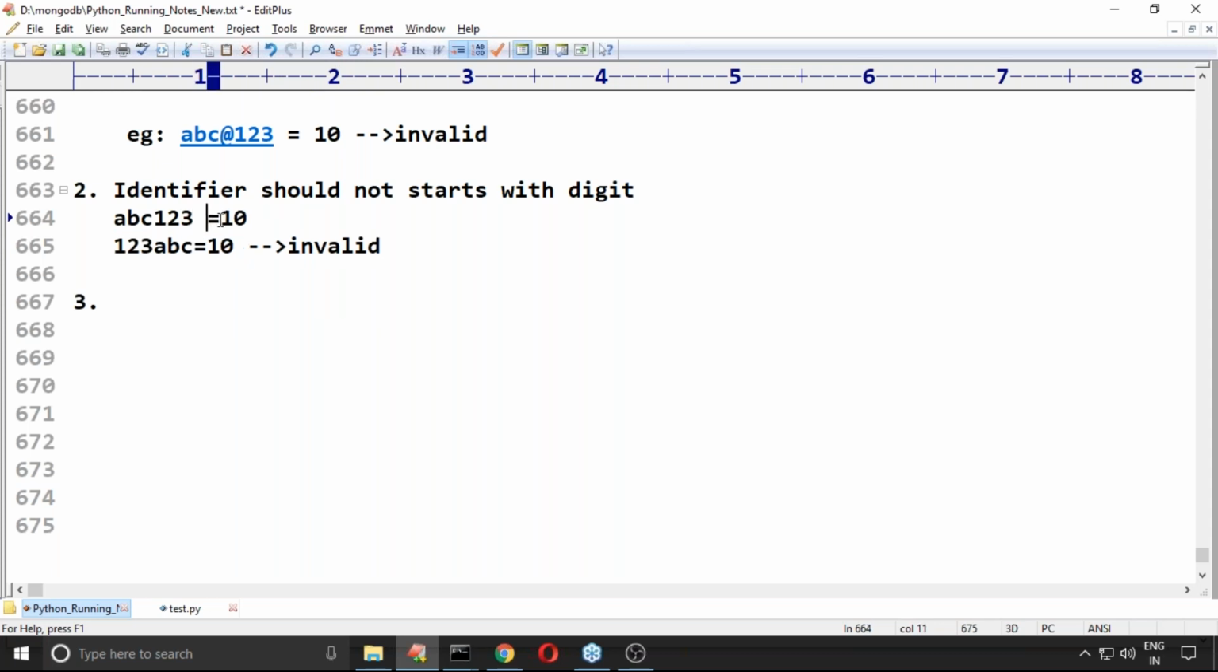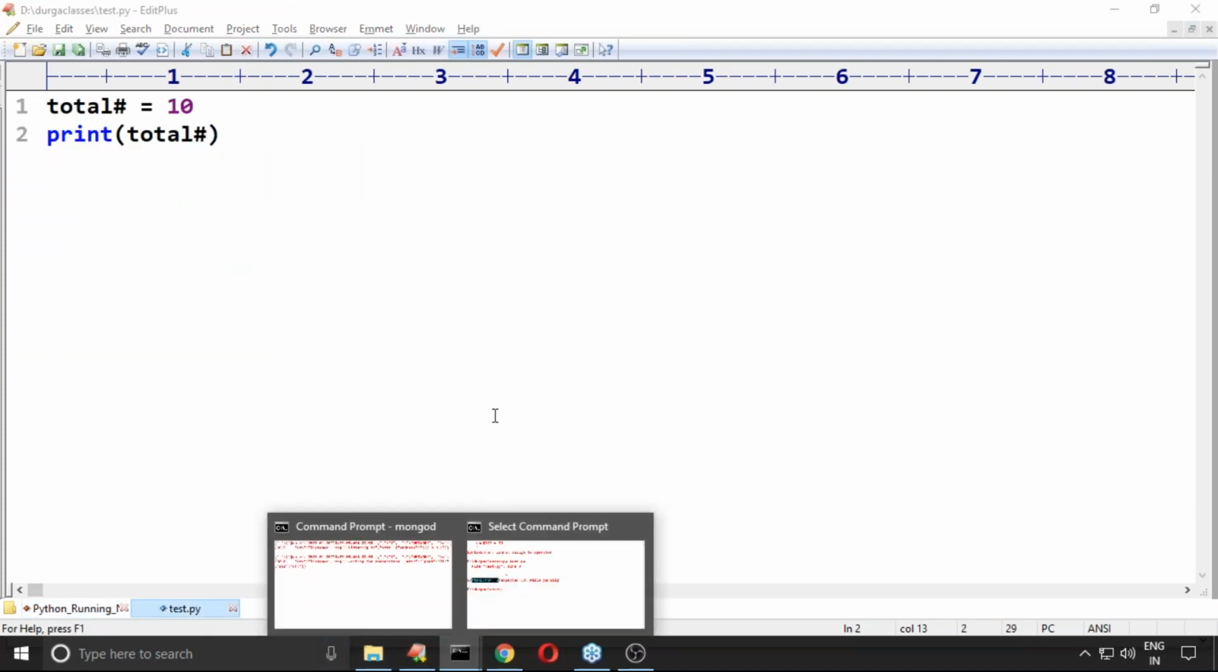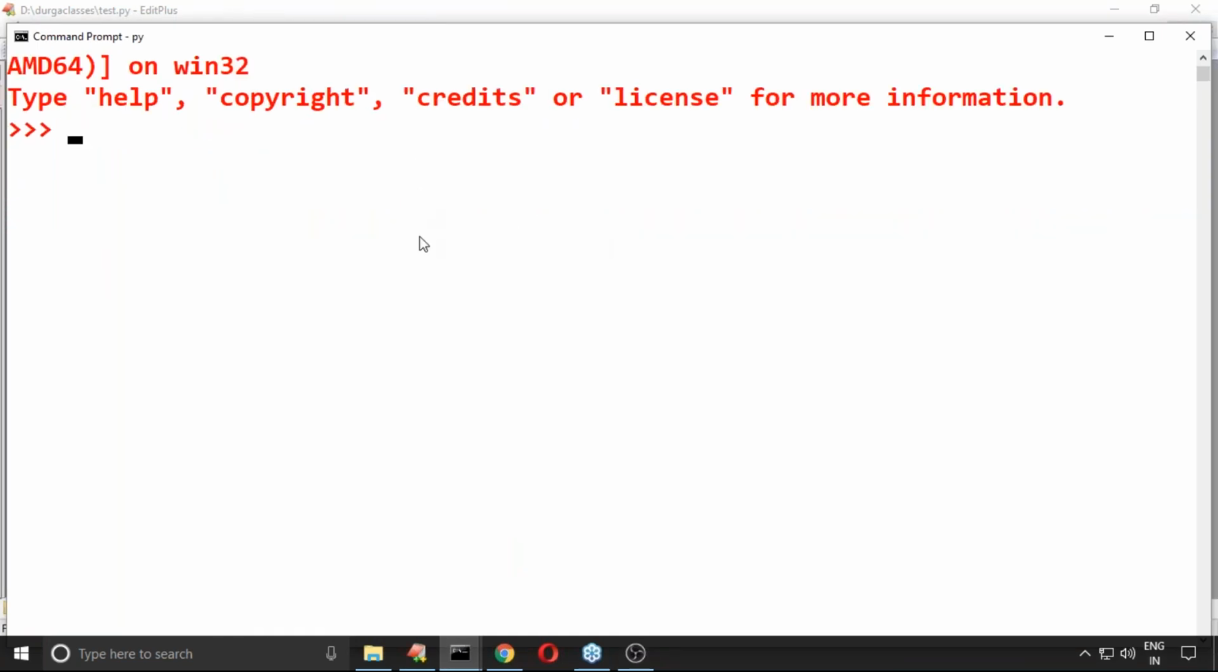Whether you give the space or not, there is no problem at all. But readability-wise, we will provide the space. Now observe carefully. Let me execute directly from the Python interpreter, the Python shell.